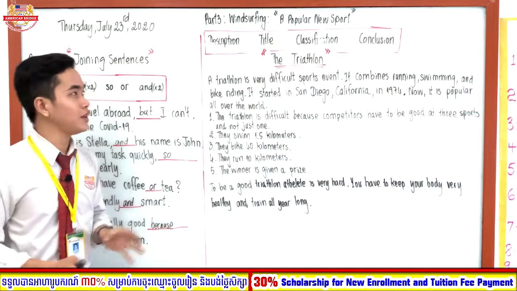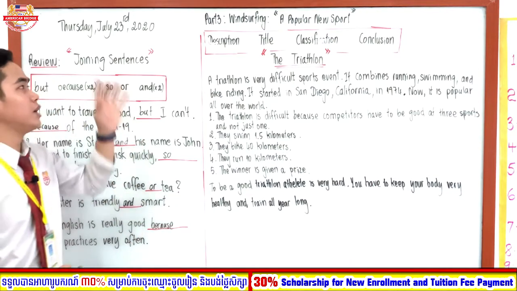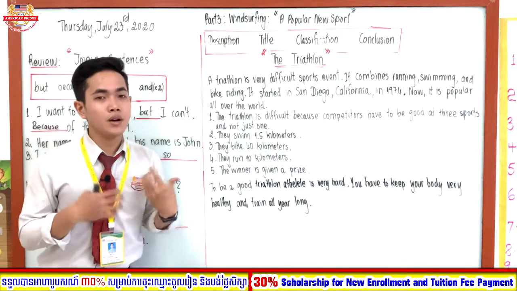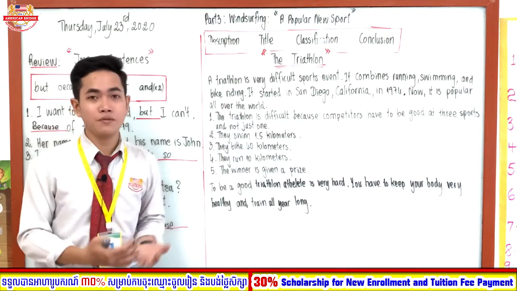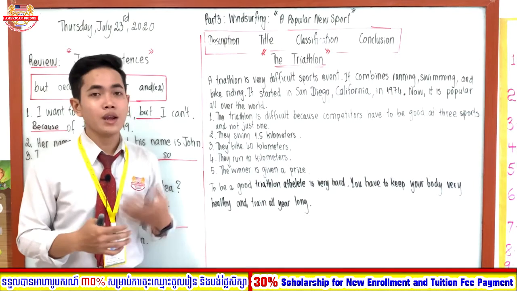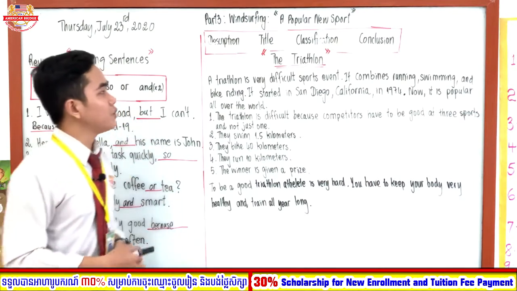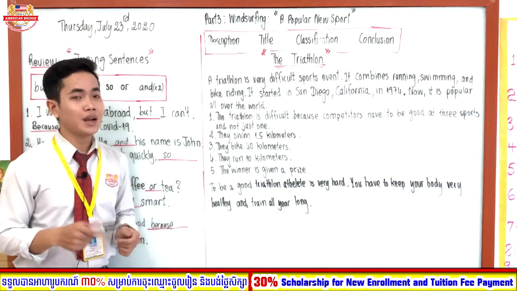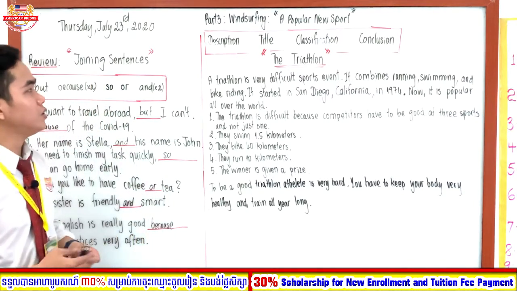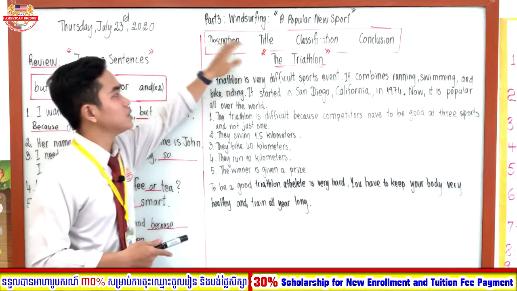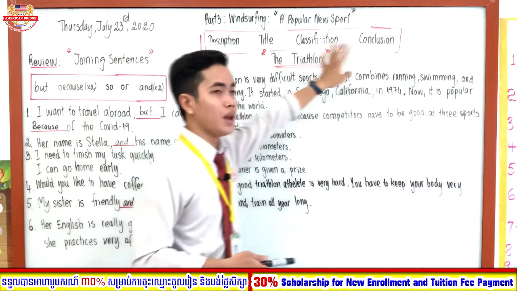In this drafting, our title today is about windsurfing, a popular new sport, right? Actually, we have talked about windsurfing already in our last video, and also in the previous video as well. Alright, so what you have to do in this practice is you need to use any words in the box, like we have description, title, classification, and conclusion.